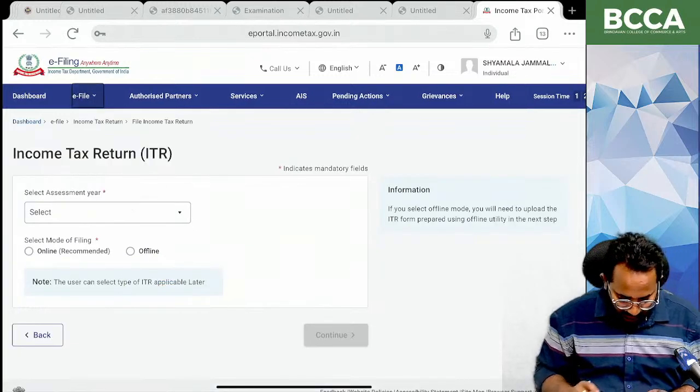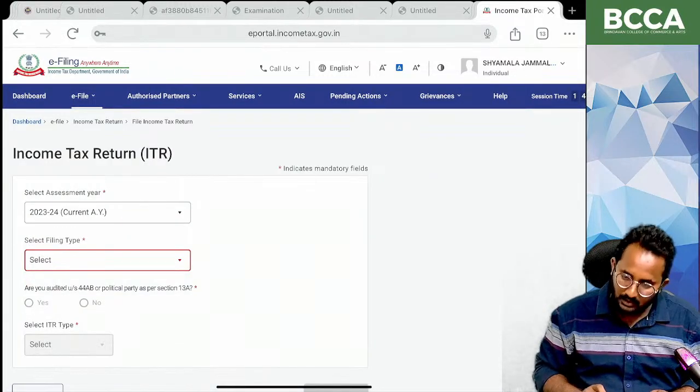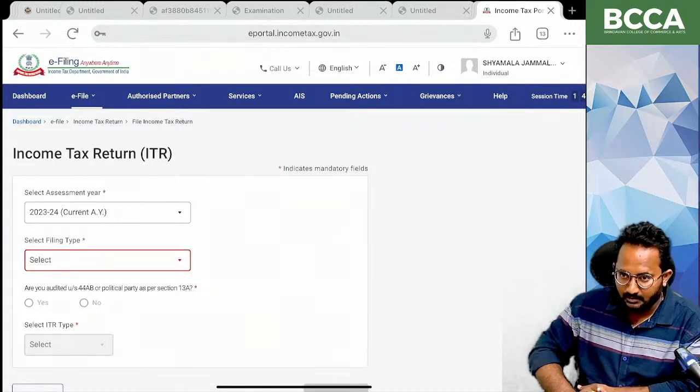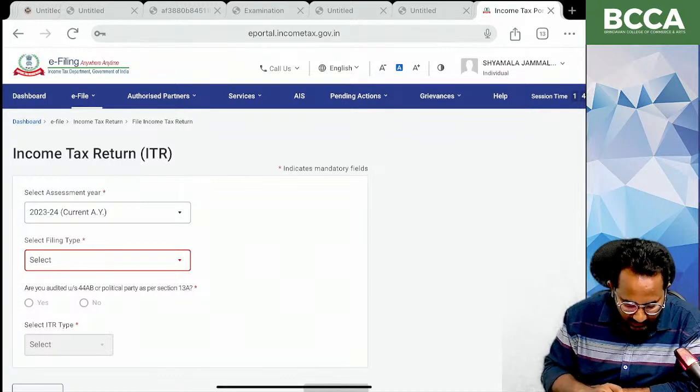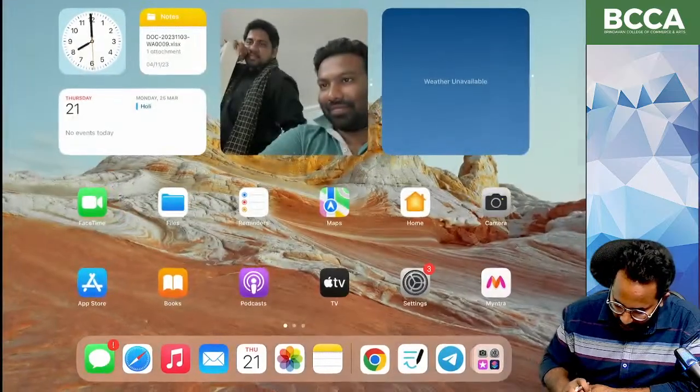Yes, if you click on that, you can select the assessment year and you can file all the others also. For the current assessment year, right now we can't file. For earlier years only we can file. I think after 2 or 3 months we can file the current assessment year's return of income also. Next, one more thing.